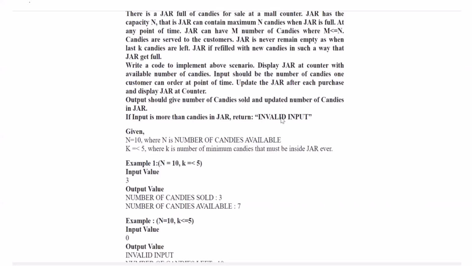So here, there is a jar full of candies for sale at a mall counter. Jar has the capacity n, that is, the jar can contain a maximum of n candies. When the jar is full, at any point of time, the jar can have m number of candies where m is less than or equal to n. These things you can avoid, because they are not yet related to what we have to do. Candies are served to customers. Jar never remains empty. Jar is filled with new candies in such a way that the jar gets full. Write a code to implement the above scenario.